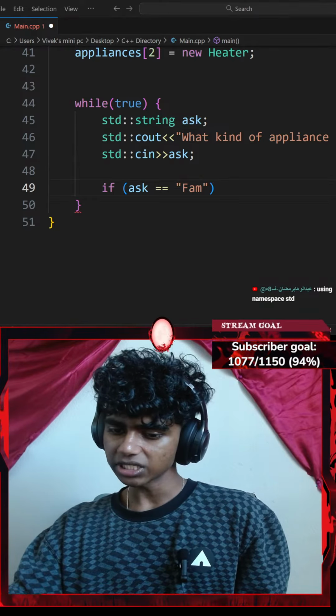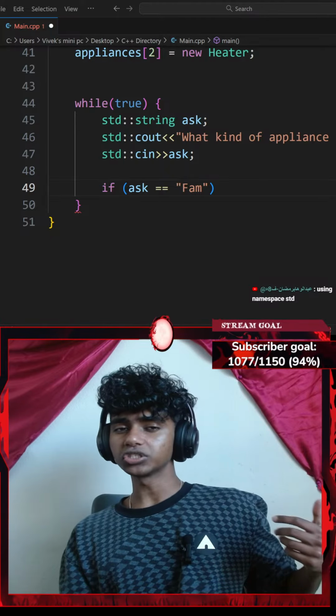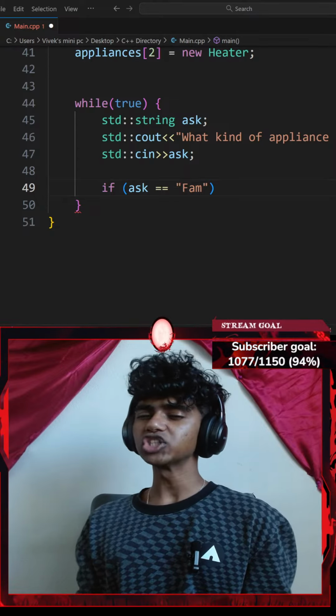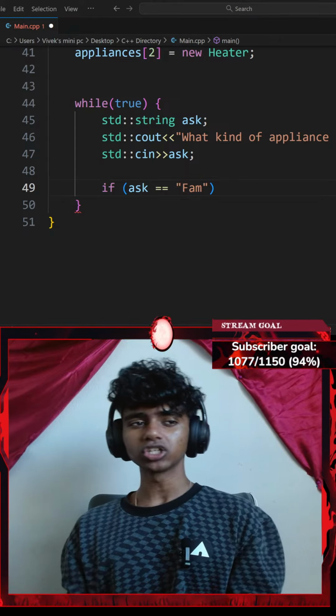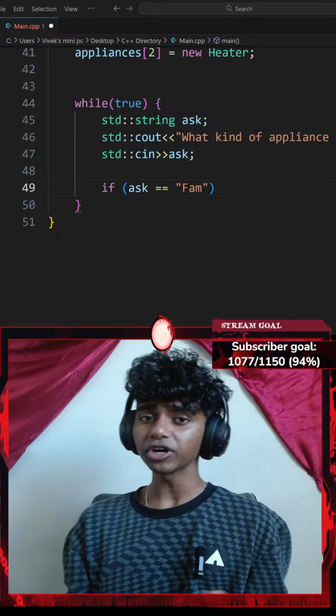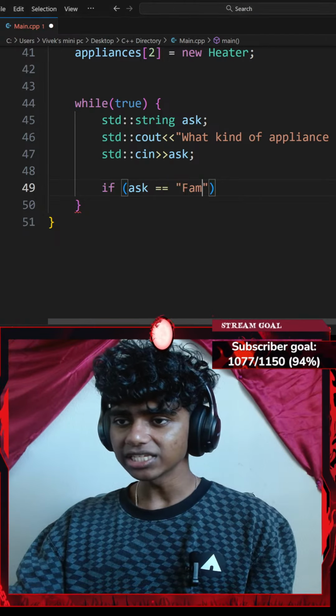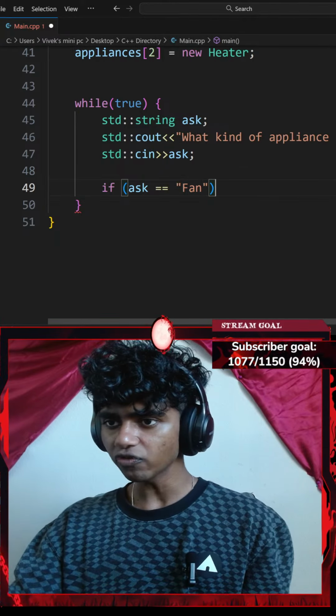Okay, using namespace std. Honestly, the reason I don't use using namespace std is because eventually in bigger projects, not prefixing with std could cause name conflicts. So to avoid that, it is a pretty good practice to avoid using namespace std. That said, let's say if my ask equals to fan, I'm going to do something.